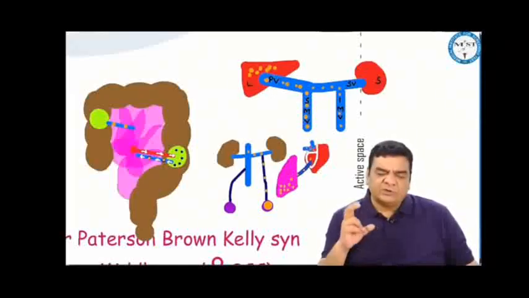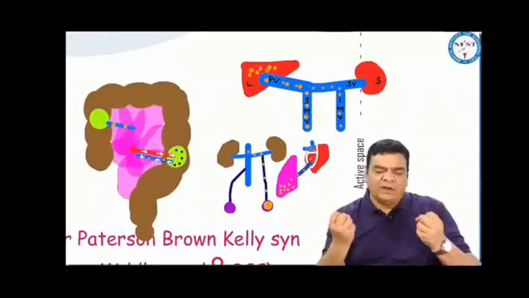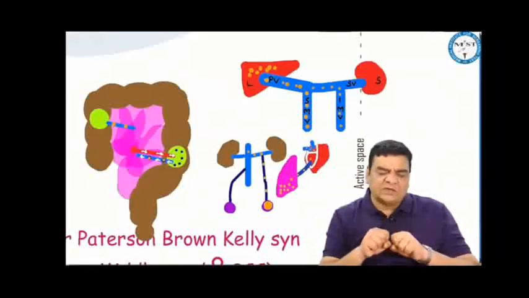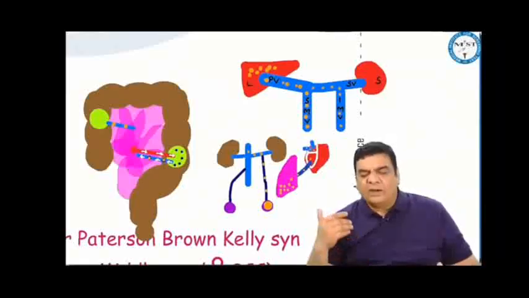In PET scan, that is positron emission tomography, we use isotope 18-fluorodeoxyglucose, which has a half-life of 120 minutes. This is glucose. This will be rapidly taken up by the mitotic cells in the body. Wherever there is cancer inside the body, if you give glucose isotope, it will be rapidly taken up by the cancer cells. And when you do a whole body CT scan, now we have got PET MRIs also, which have come up.